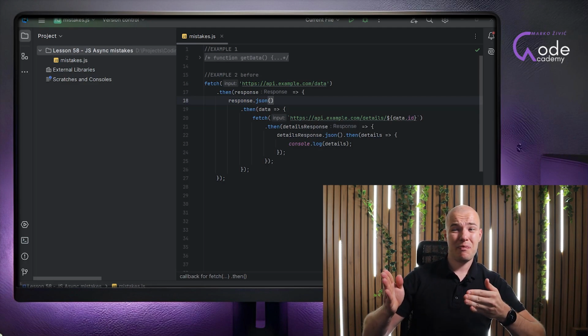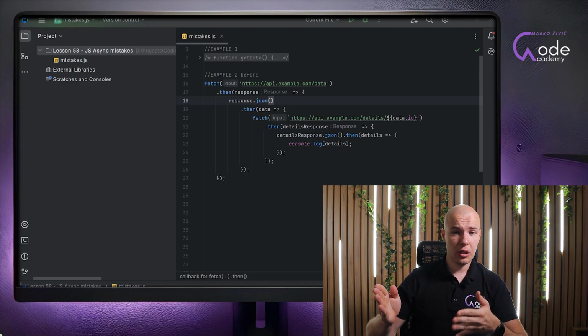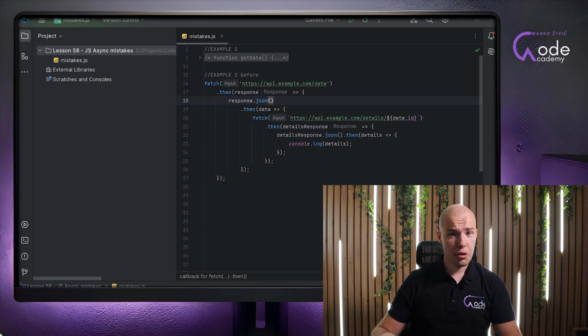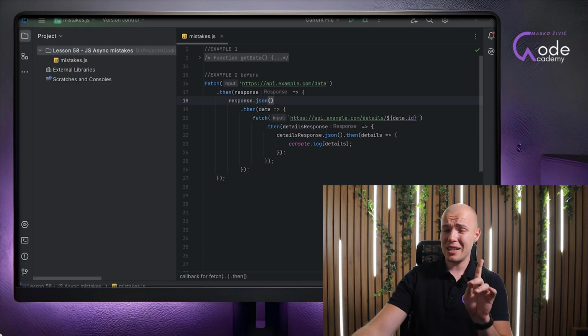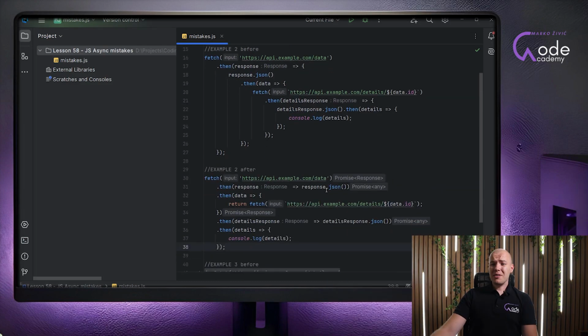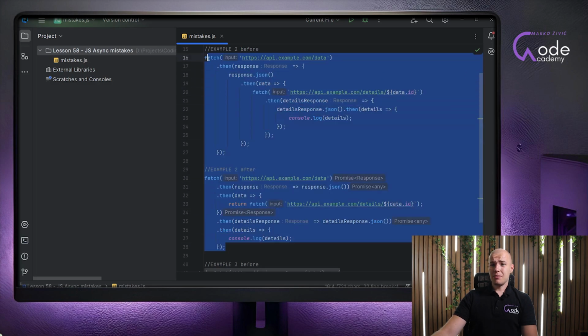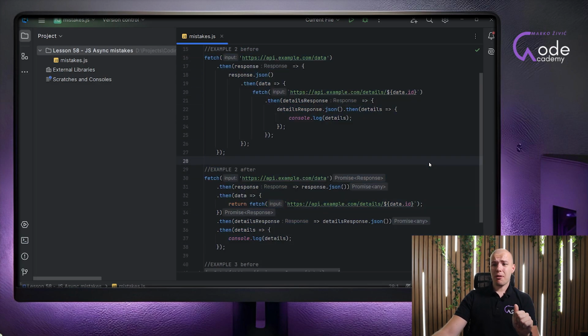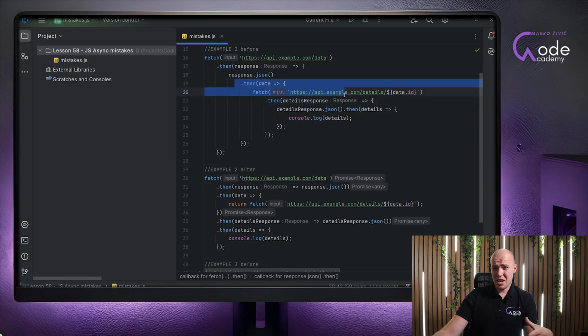And this is not how it's supposed to look. So let me show you how it should look and still keep exactly the same behavior. I have to note that. So can you believe that these two are identical methods? They do exactly the same stuff. But when you take a look at them, you can see that the first one contains a lot of nesting, and it is just a real mess.